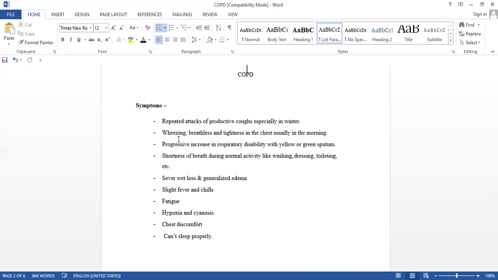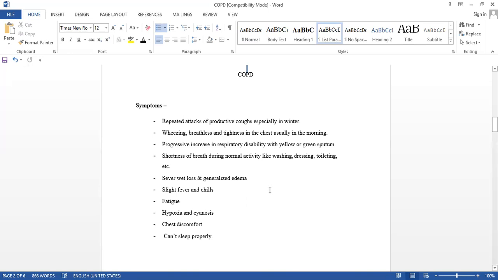Severe weight loss and generalized edema, slight fever and chills, fatigue, hypoxia, cyanosis, chest discomfort, and we can't sleep properly. These are simple symptoms that we can observe ourselves in the common cold or common cough.